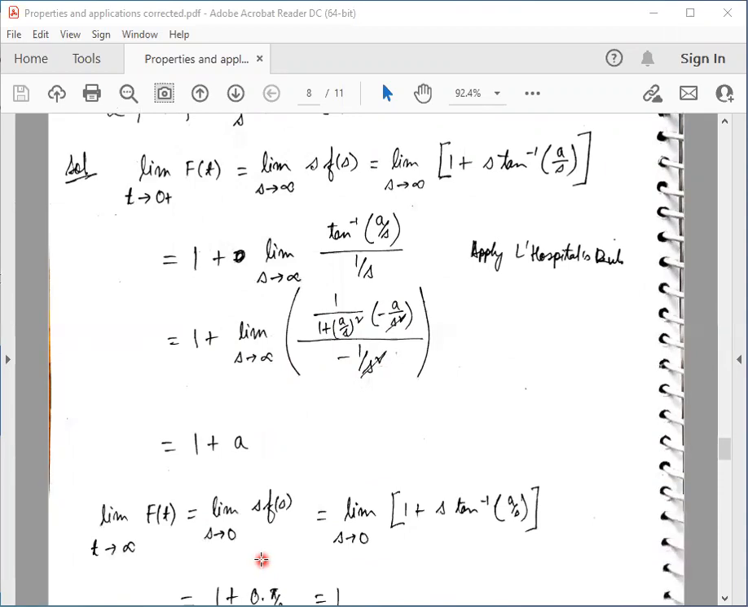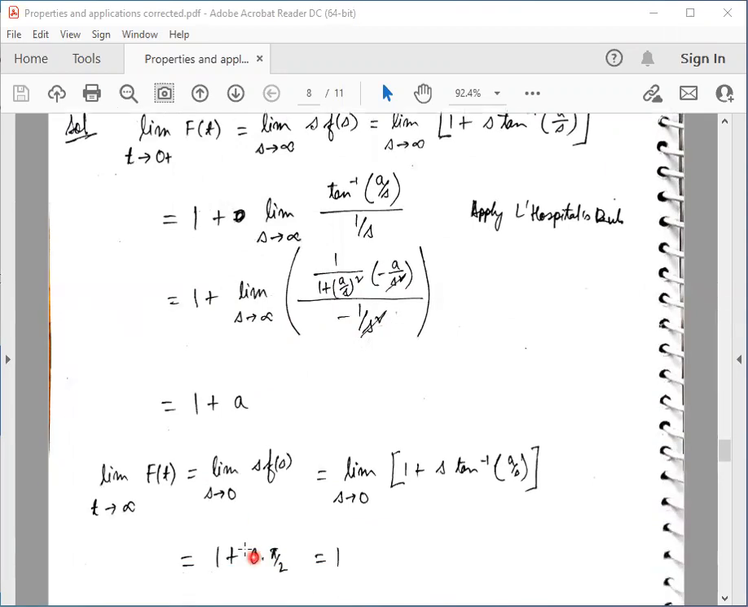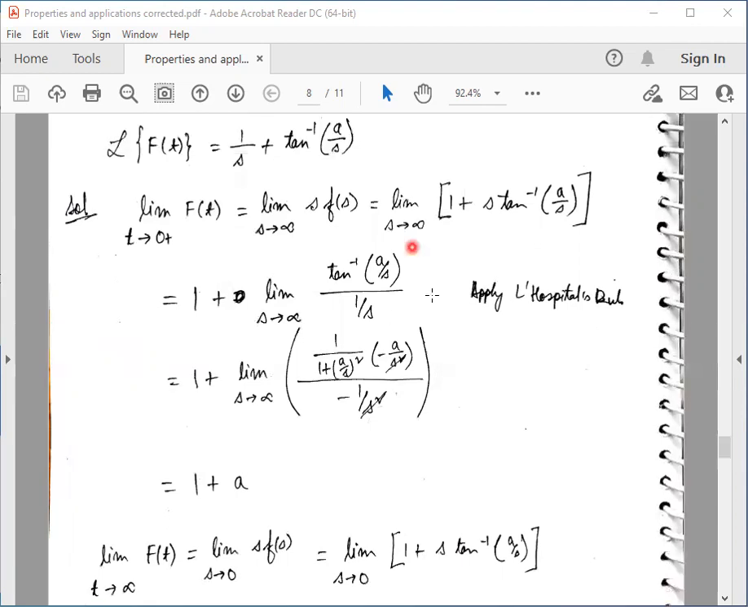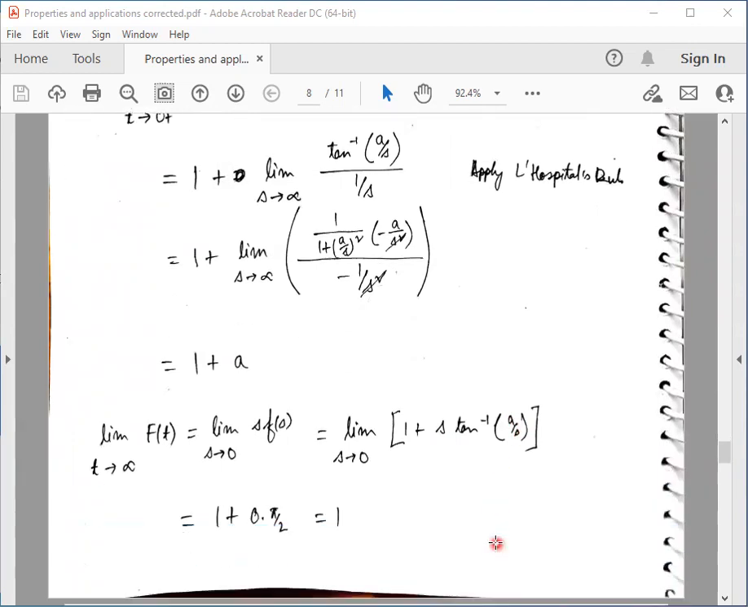Okay. Now let us find the other limit, that is when t tends to infinity. So the limit of f of t when t tends to infinity is the limit of s times F of s when s tends to 0. And we have seen that s times F of s is 1 plus s times tan inverse a by s. So this is the limit as s tends to 0 of 1 plus s times tan inverse a by s.